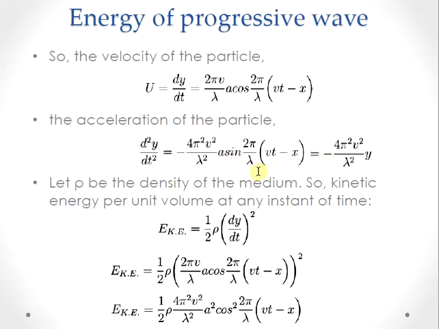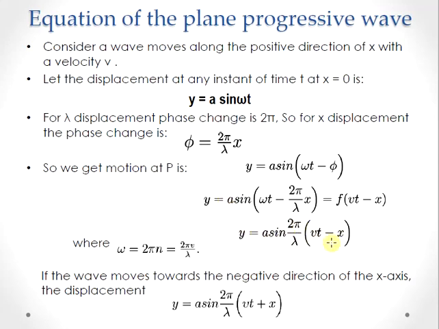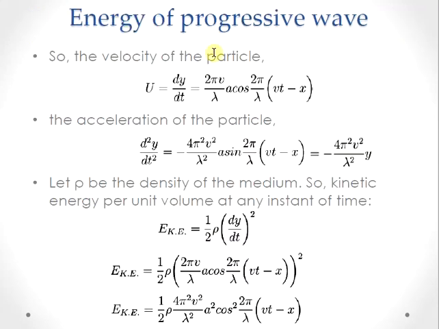in terms of y, because y is A sin (2π/λ)(vt - x). So this is equal to -(4π²v²/λ²) y. Here you can see a minus sign, which indicates that the acceleration of the particle will always be opposite to the displacement. We will not consider that negative sign for the rest of our calculations.